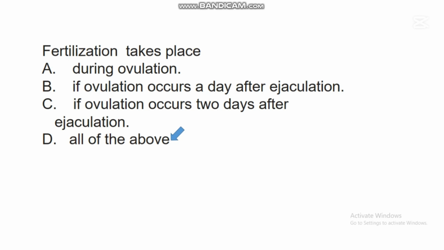And studies have shown that fertilization can take place if ovulation occurs 2 days after ejaculation, due to the fact that the sperm cells can survive a few days in the body system of a woman. All these options are correct.